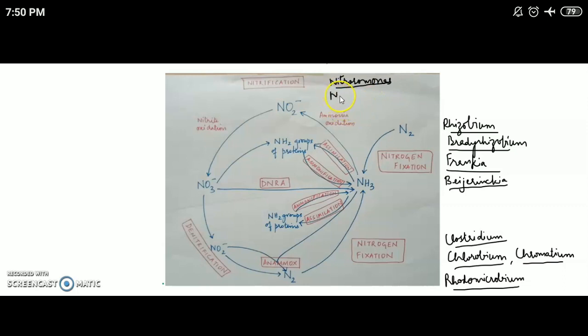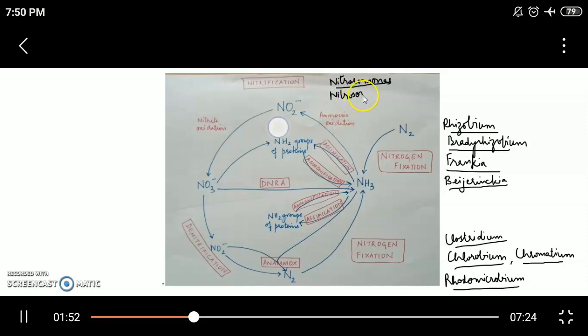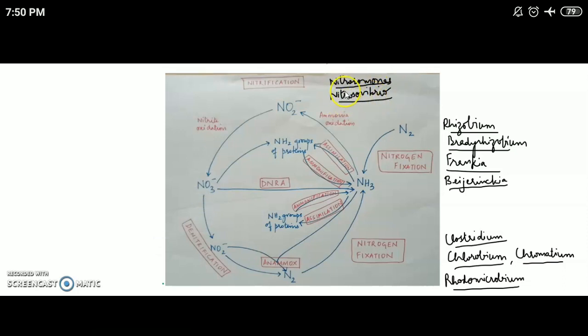In the first step, we have ammonia oxidation, that is, ammonia is being converted into nitrite. And in the next step, we have nitrite oxidation, where nitrite is being converted into nitrate. So, this two step process is called nitrification. Now, nitrification can be carried out by chemoautotrophic organisms as well as by heterotrophic organisms.